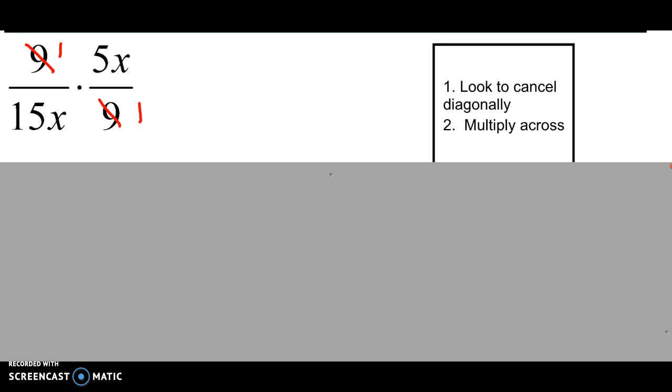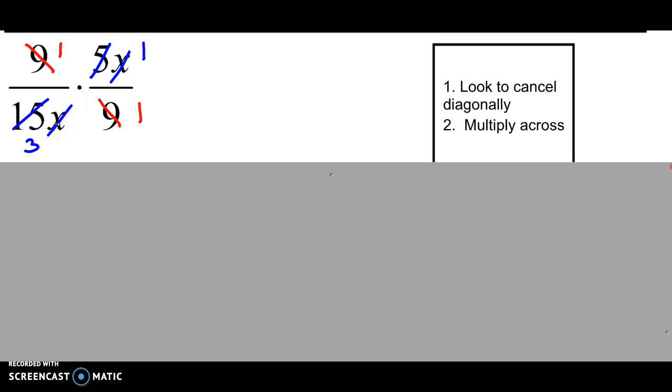Let's think about the numbers first. We can divide both by 5. 5 divided by 5 is 1. 15 divided by 5 is 3. Now we have to say, okay, there's two x's. X divided by x is 1. X divided by x is 1.